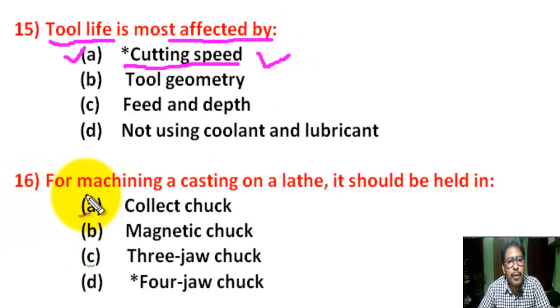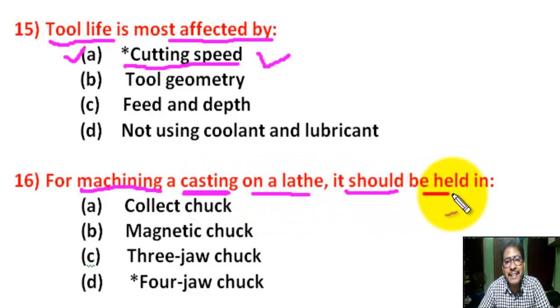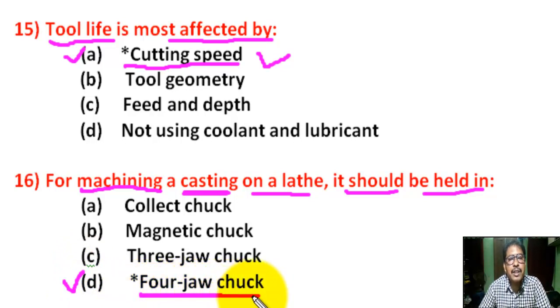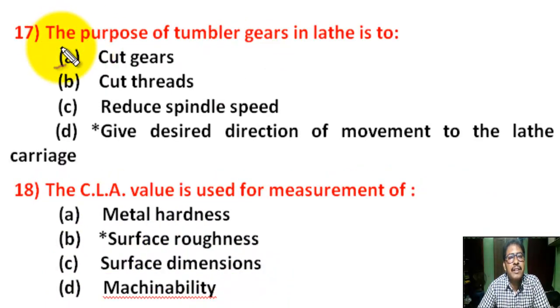Question number 16. For machining a casting, that means a job manufactured by casting, on a lathe, it should be held in. There are 4 options. Correct answer is D. 4-jaw chuck.